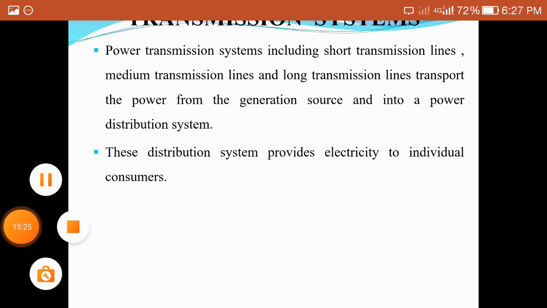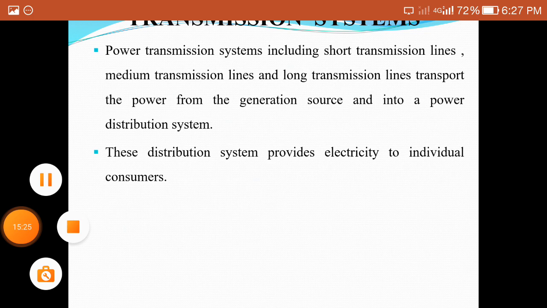In the case of a short transmission line, due to the resistance and inductance, some losses are obtained. The losses due to the capacitance will be neglected. Next is the medium length transmission line.